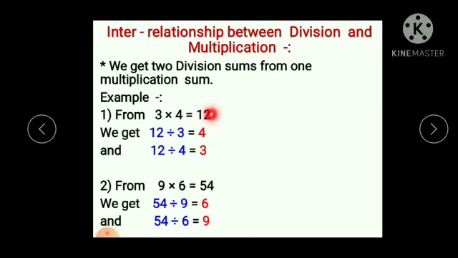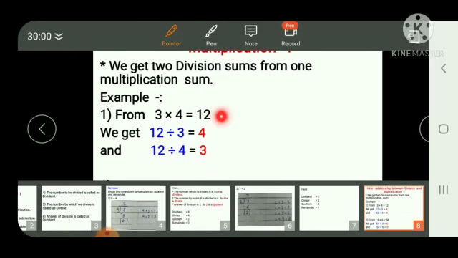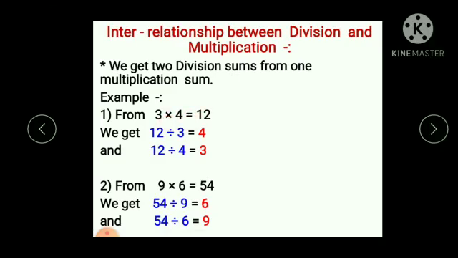See, this is the answer of multiplication. 12 divided by 3 is equal to 4 and 12 divided by 4 is equal to 3. Means you have to divide the answer by these numbers.